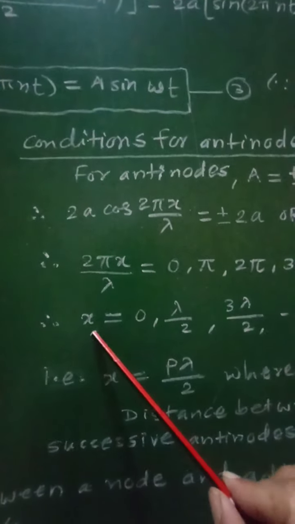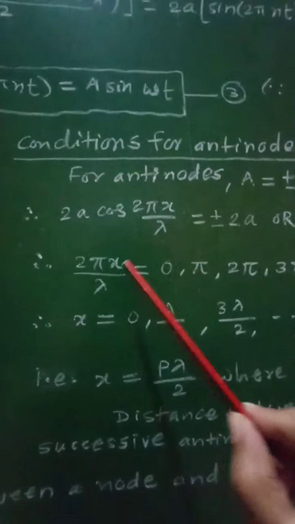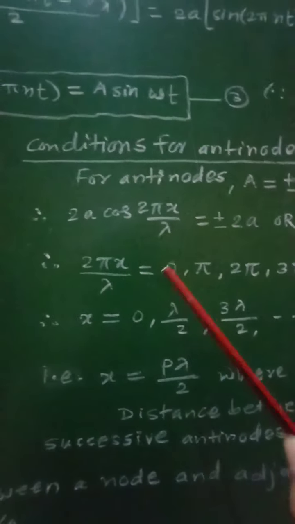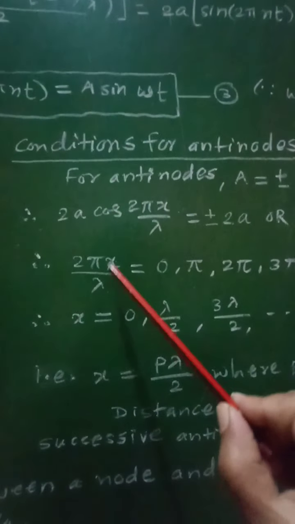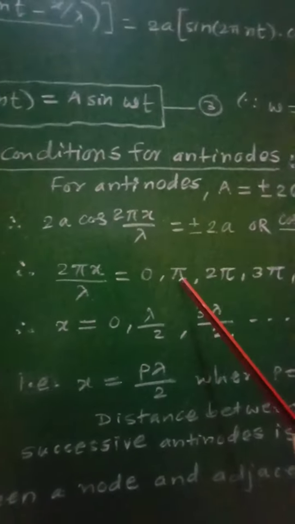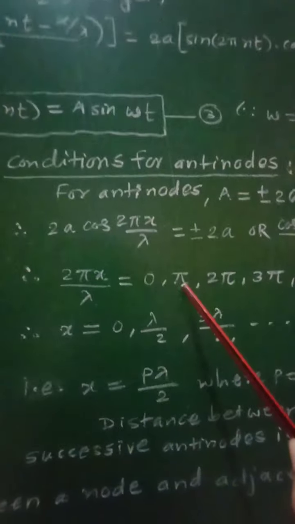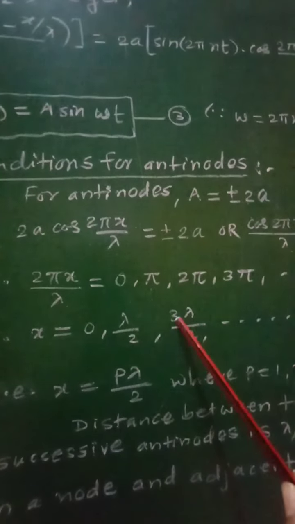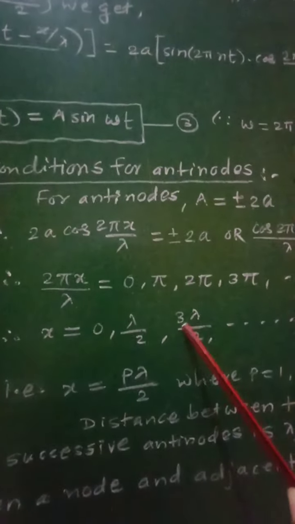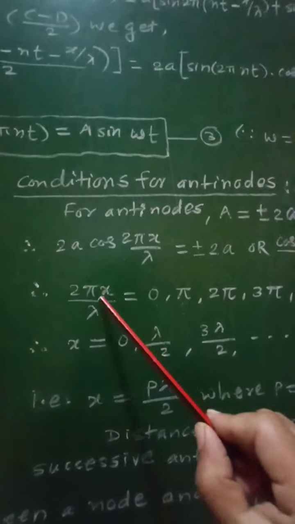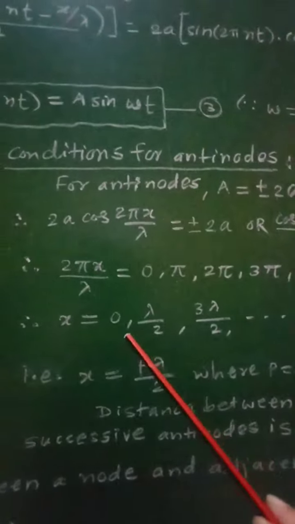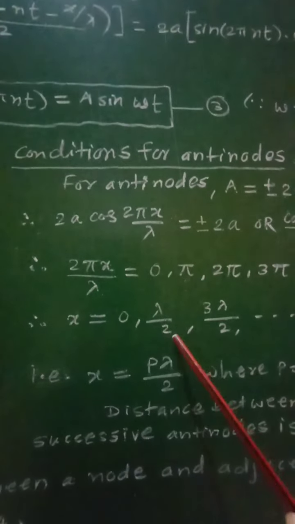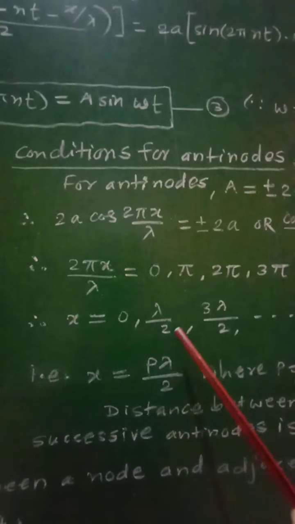Therefore if we put x equal to 0, we get 0. If we put x as λ/2, then we get π. If in place of x we put 3λ/2, then we get 2π. So for these positions there will be formation of antinodes.